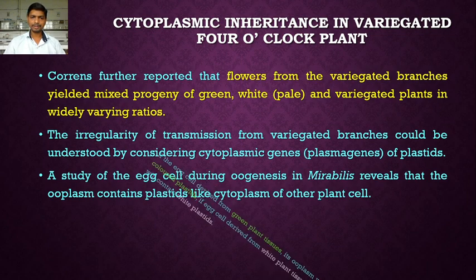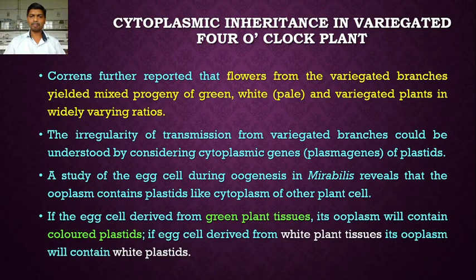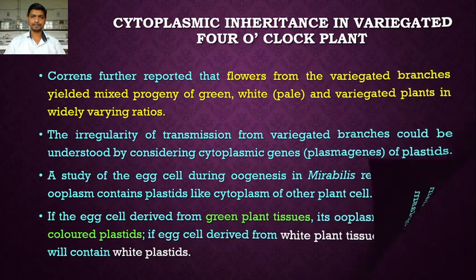Okay. So here, if the egg cell is derived from green plant tissue, its ooplasm will contain colored plastid, that is the chloroplast. If the egg cell is derived from the white plant tissue, its ooplasm will contain white plastid, that is the leucoplast. So it depends on which tissue the female ooplasm has been derived from. If it is derived from green plant tissue, its ooplasm contains chloroplast, the colored plastid. If the egg cell is derived from the white plant tissue, its ooplasm will contain white plastid, that is the leucoplast.